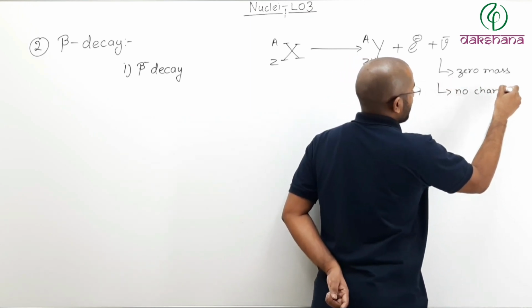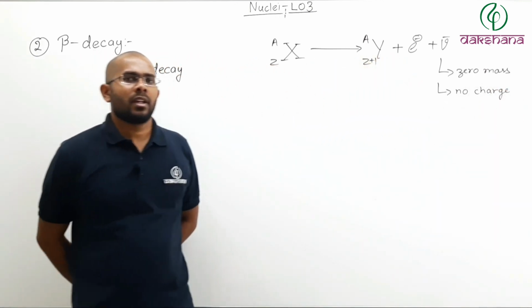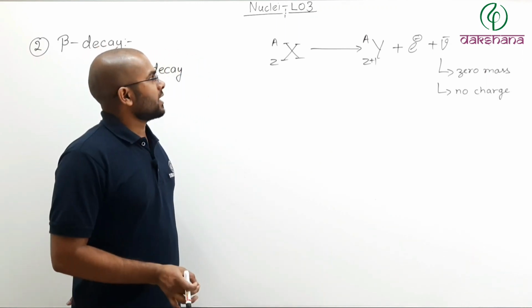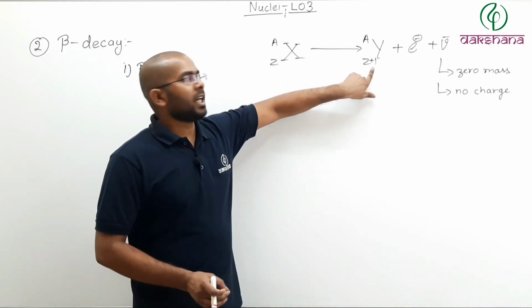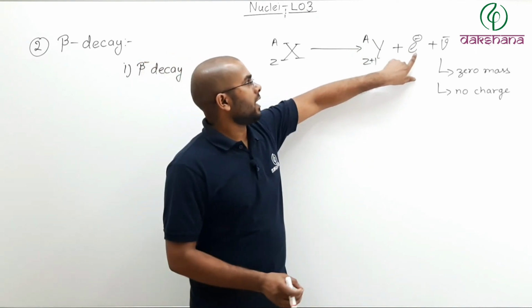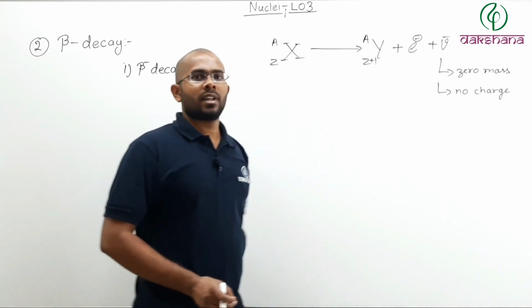More than this, you need not worry about what an antineutrino is. This much you should know. So in a beta minus decay, the atomic number increases by 1 while the mass number remains the same. An electron is emitted and an antineutrino is emitted.